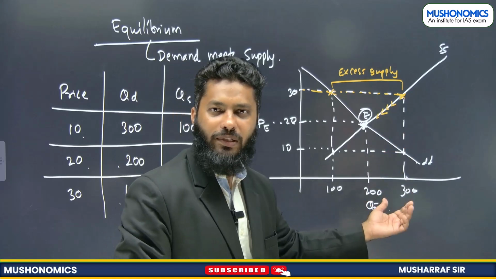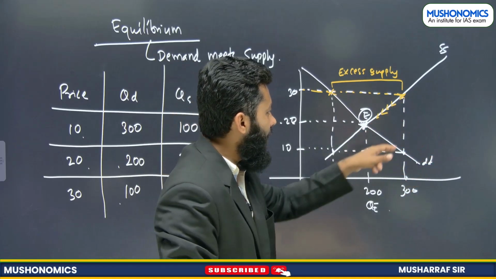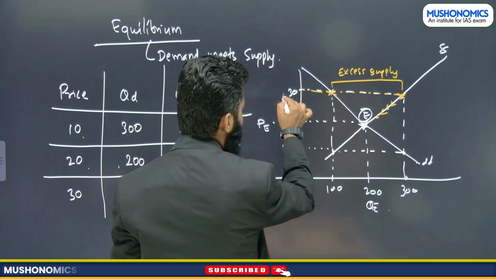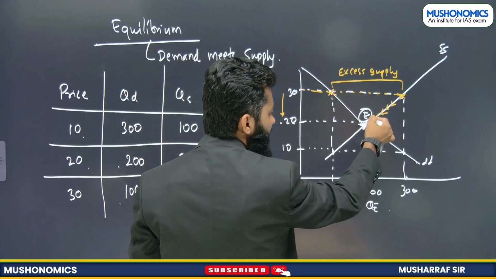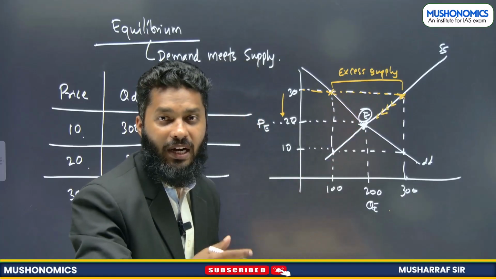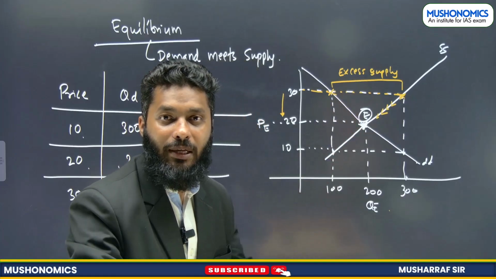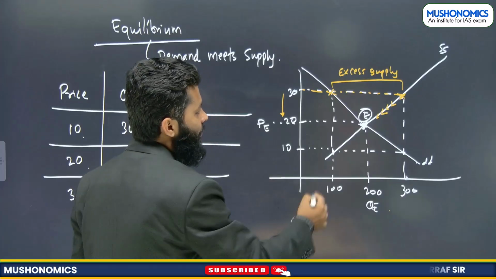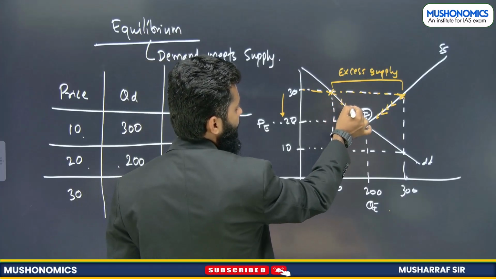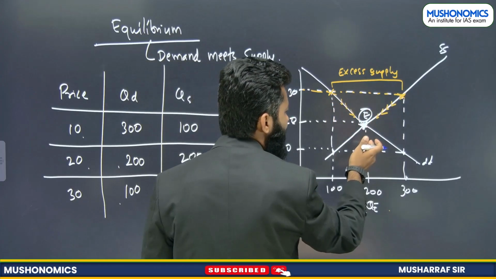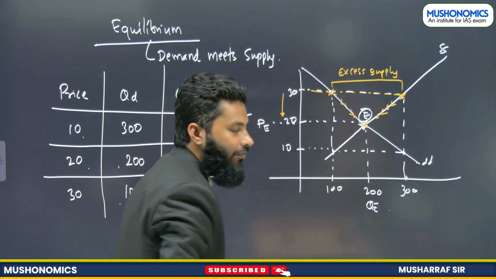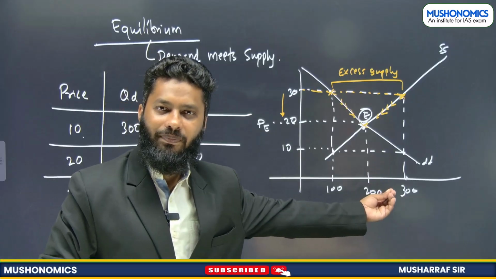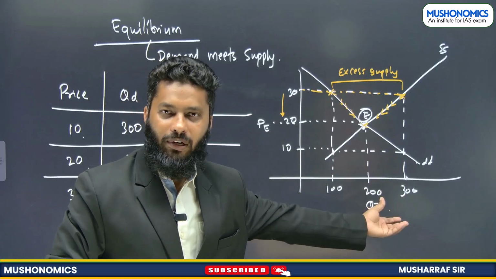When price falls, what happens? Supply decreases. As you can see, if price is falling from 30 to 20, supply is decreasing. And when price starts falling, demand starts increasing. So supply is falling on one hand, demand is increasing on the other hand, and finally it reaches equilibrium.